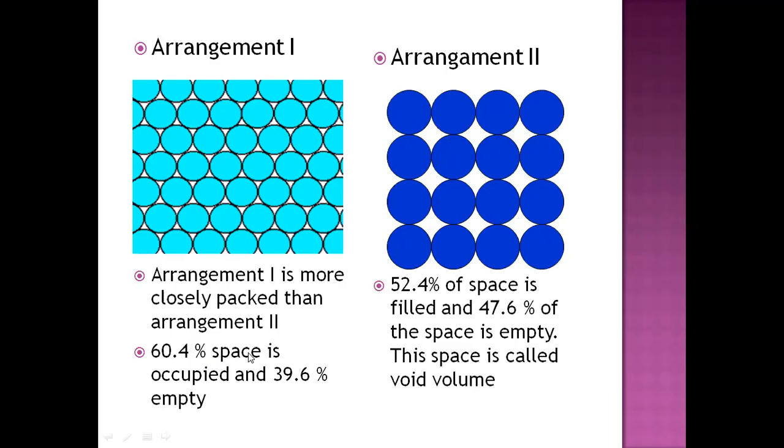In arrangement 1, 60.4% of space is occupied and 39.6% of space is empty. In arrangement 2, you can observe that 52.4% of space is filled and 47.6% of the space is empty. This empty space between these different rows in a particular arrangement is known as void volume.